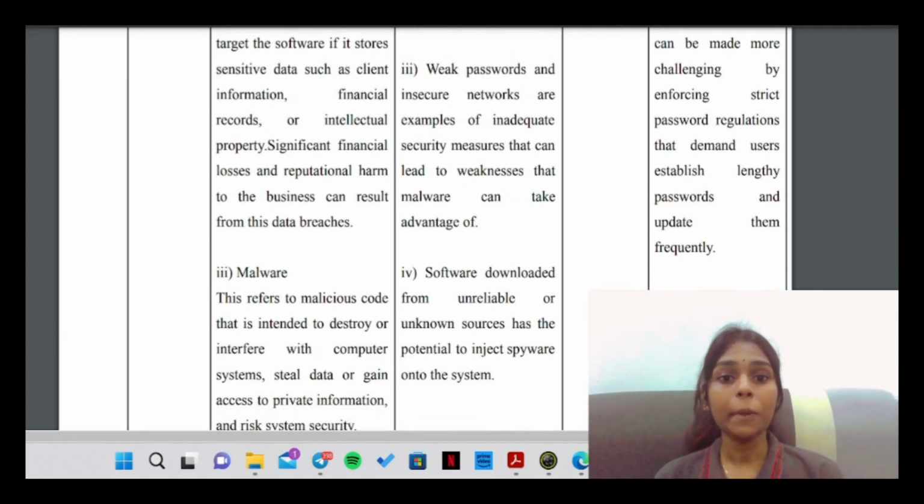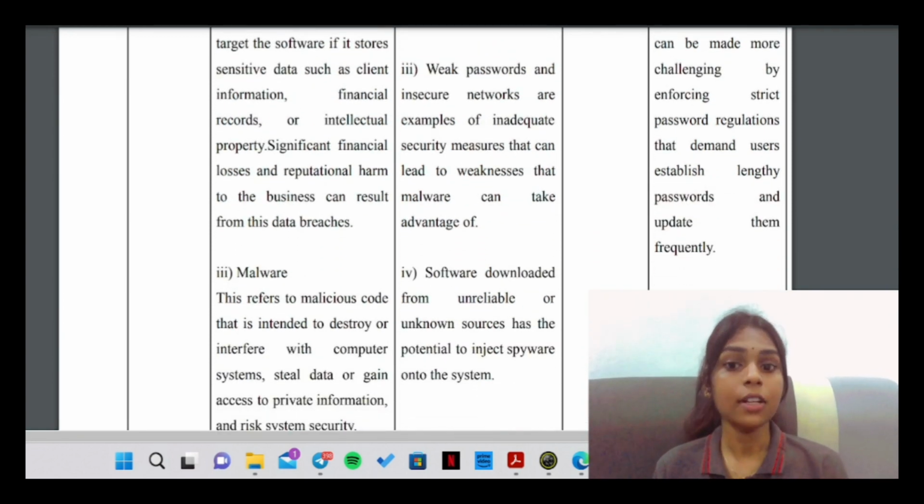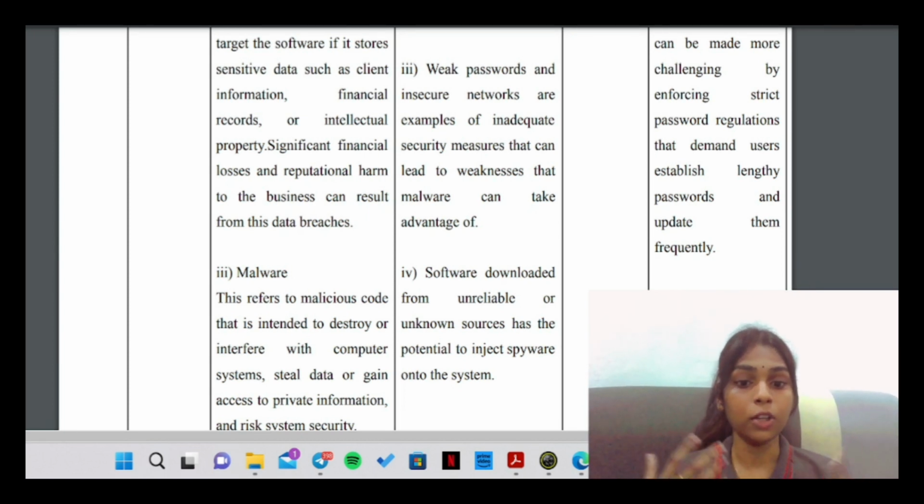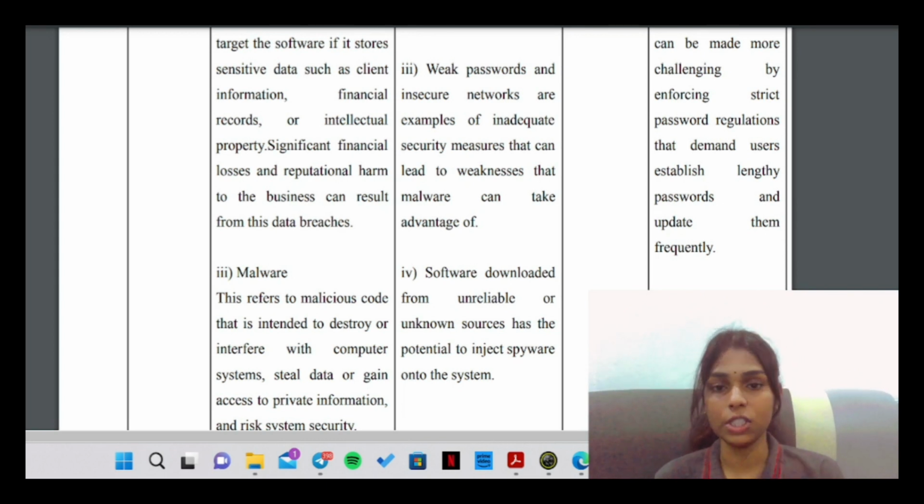The third vulnerability is that weak passwords and insecure networks are examples of inadequate security measures that can lead to weaknesses that malware can take advantage of. Lastly, the vulnerability is that software downloaded from unknown sources has the potential to inject viruses onto the system.